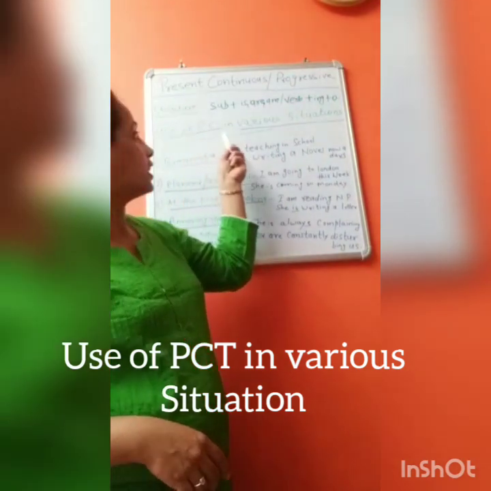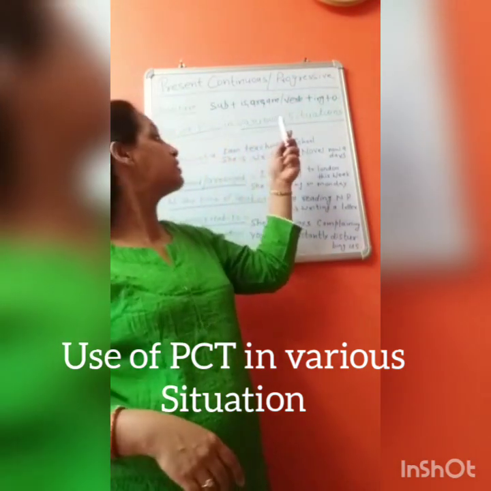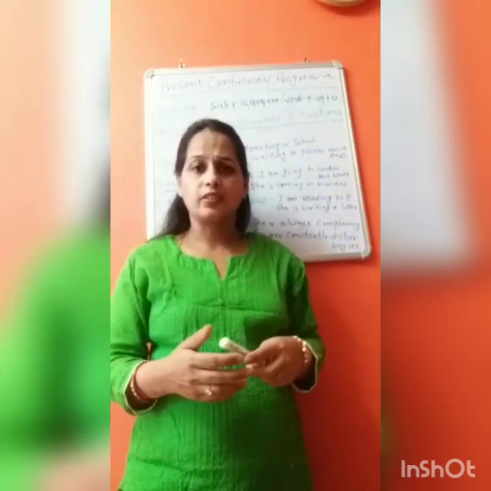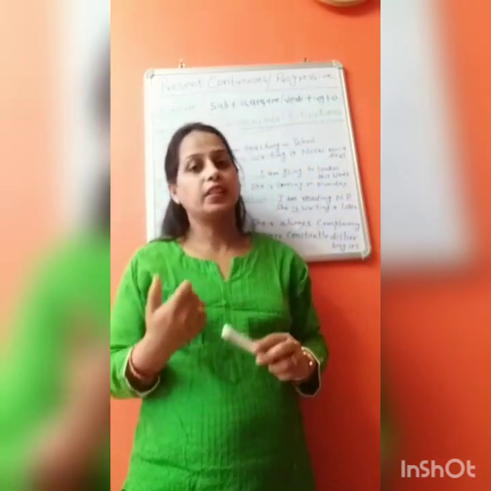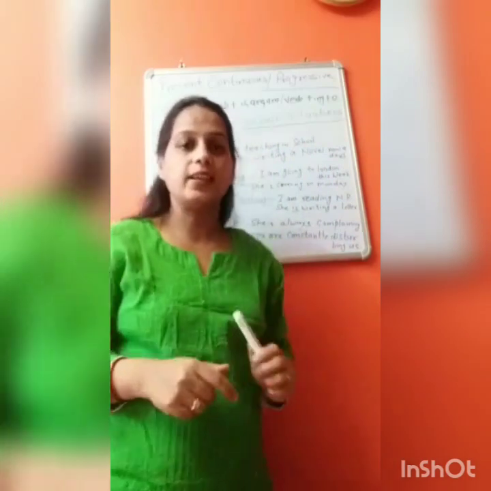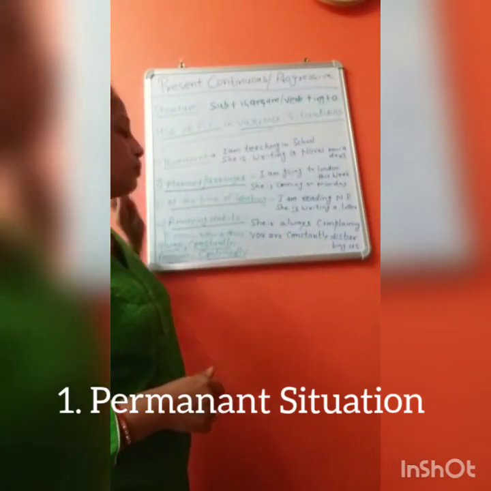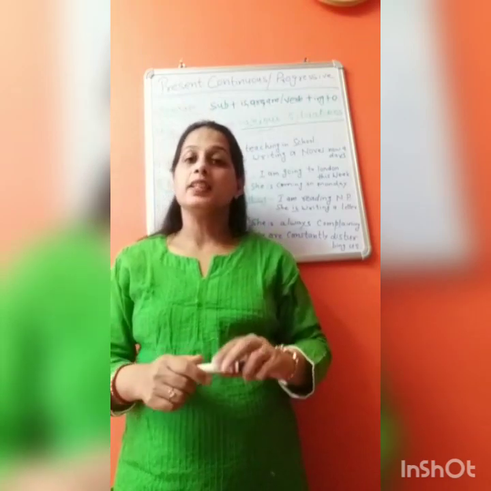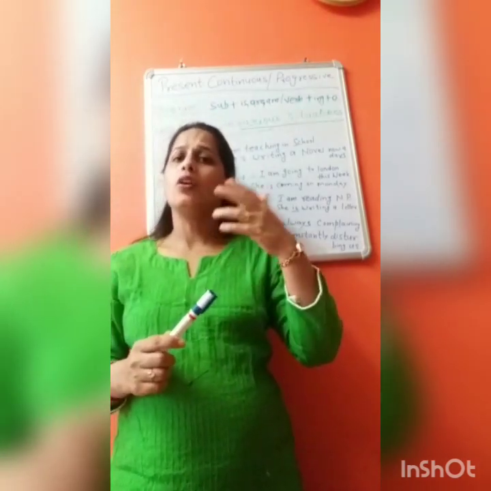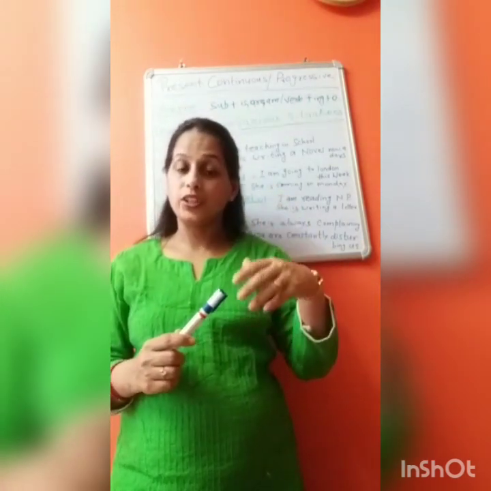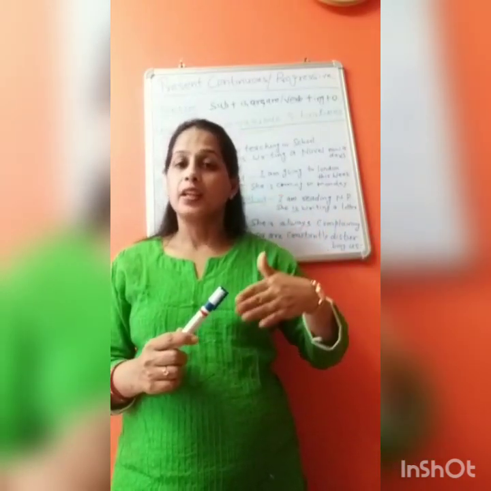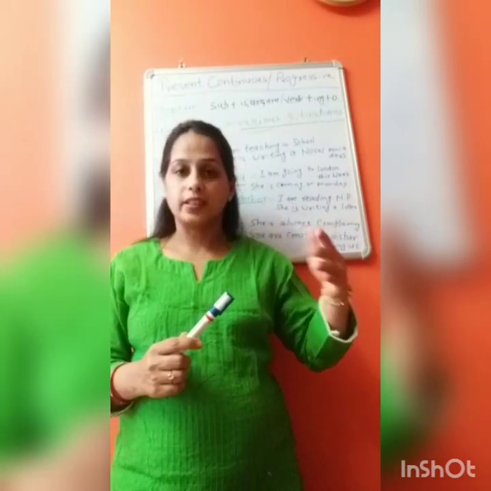Use of present continuous tense in various situations. What kind of situations do we use present continuous tense in? Let's see. First I have permanent situation. Permanent situation means the work which you are doing continuously.